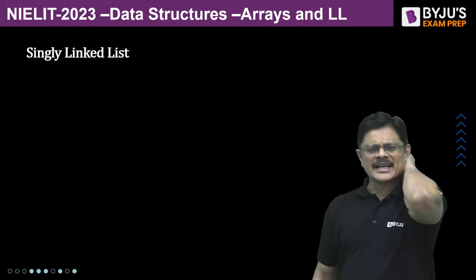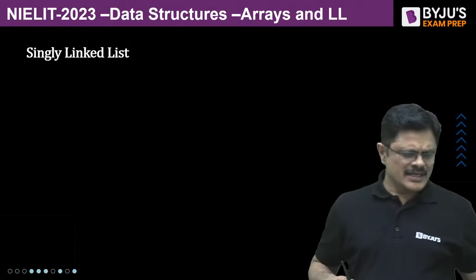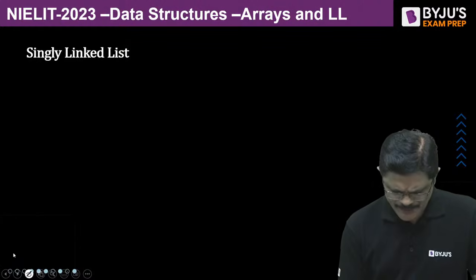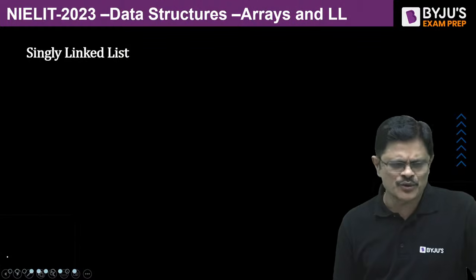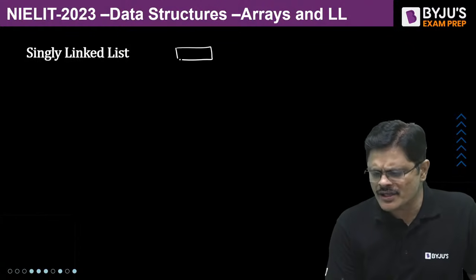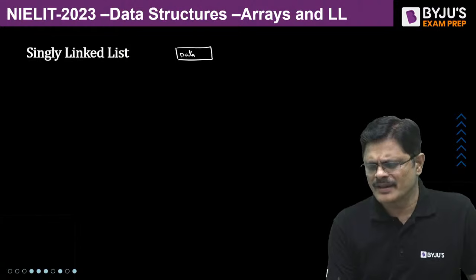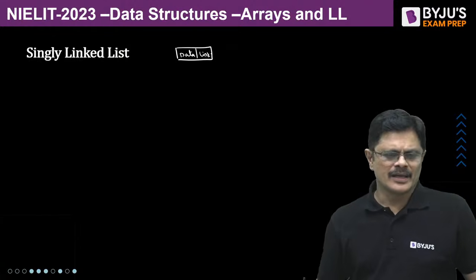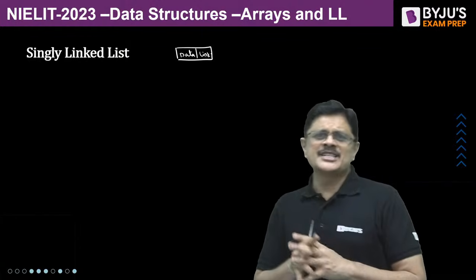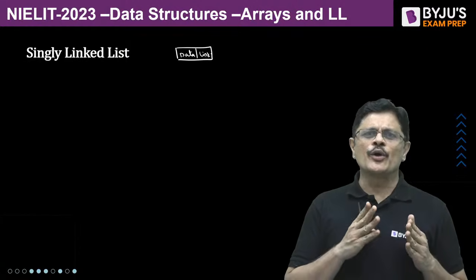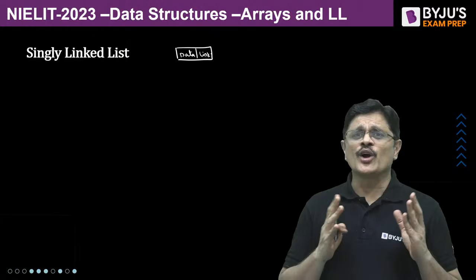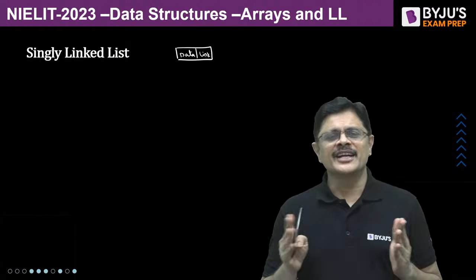So now let us quickly understand the ideas of singly linked list, circular singly linked list, and doubly linked list, my dear friends. I'll just quickly recap the idea about linked lists. In a linked list, we have the following node structure. This is the data field, and this is the link field. The links are going to create the linearity between the nodes. Physically they are not linear, but logically they are linear.